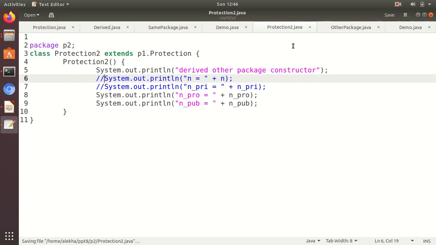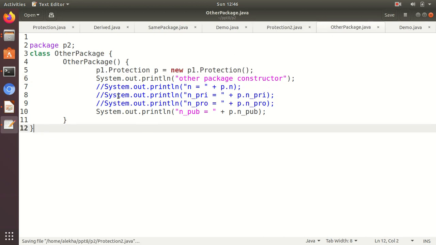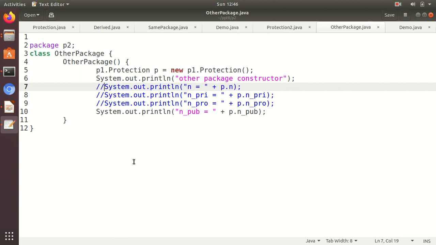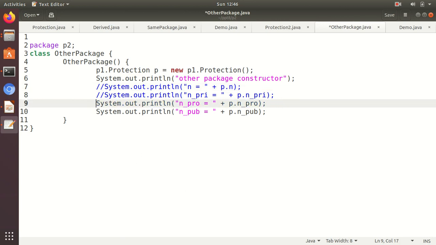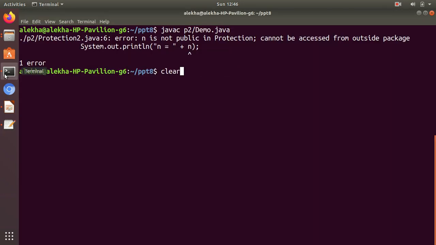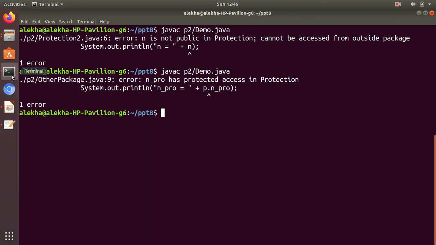Similarly, let us go to the other package class and try to enable this. This part we have seen. Now let us try to access the protected part. Because it's a non-subclass, it cannot access that, and we simply get another error here: N has protected access in protection. Since it is not inheriting, it cannot access the protected member outside the package. So this is how it works.